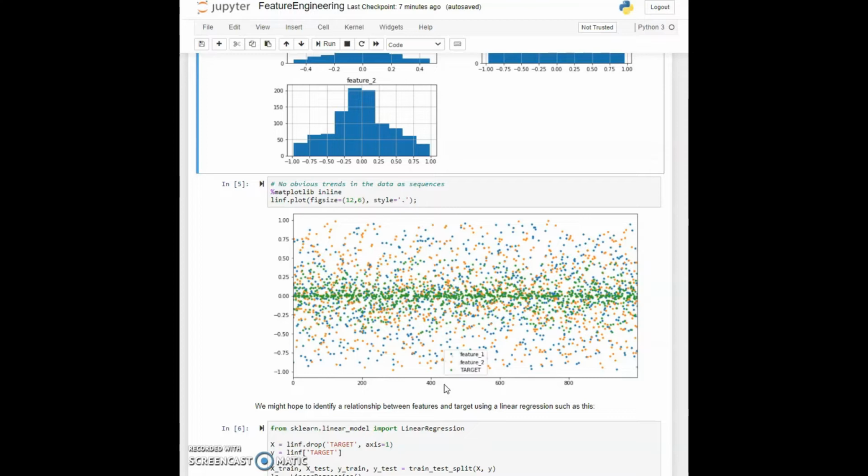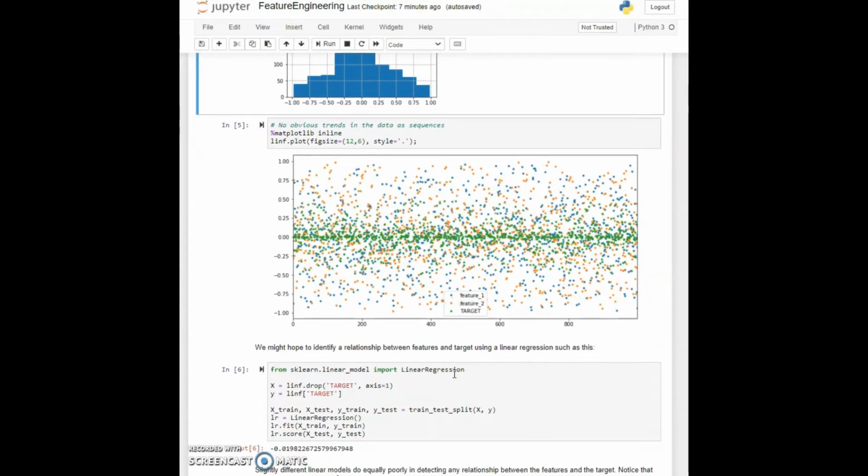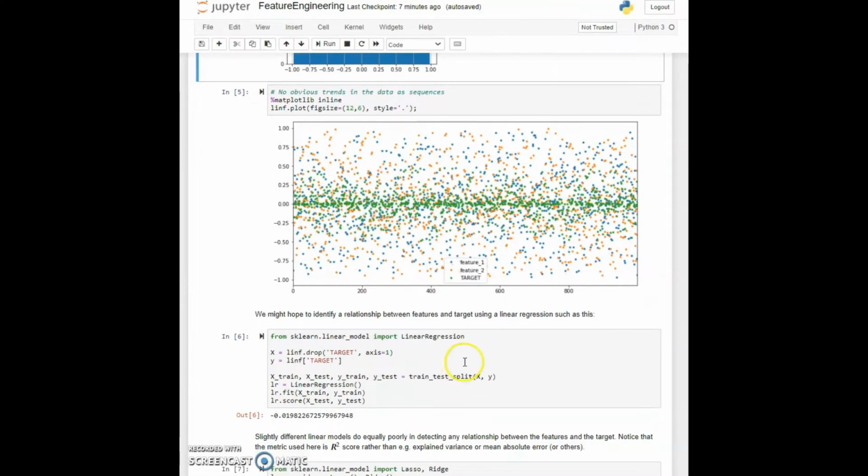So we'd like to make sense of it. Of course, these may simply have no relation at all, but there is a good chance that there is a relationship. I mean, I'm giving away the game because I constructed it in a way. But let's try a linear regression. Let's see if we can tease out any relationships which we might think exist. So coming to cell 6, we'll import our linear model from the linear regression.